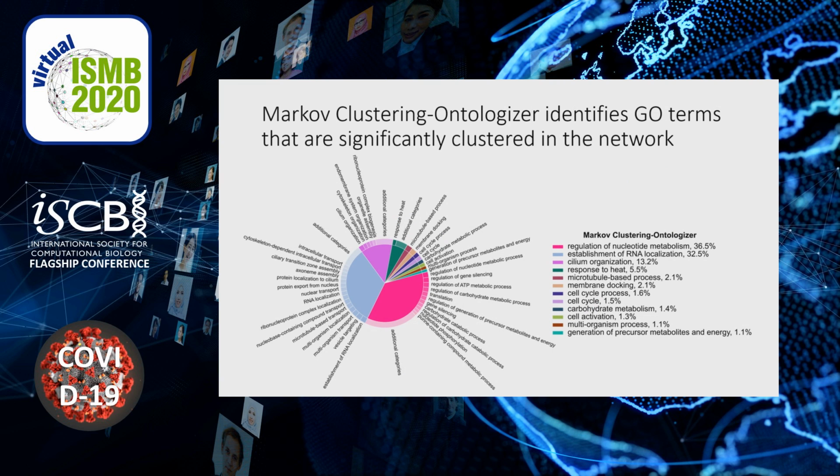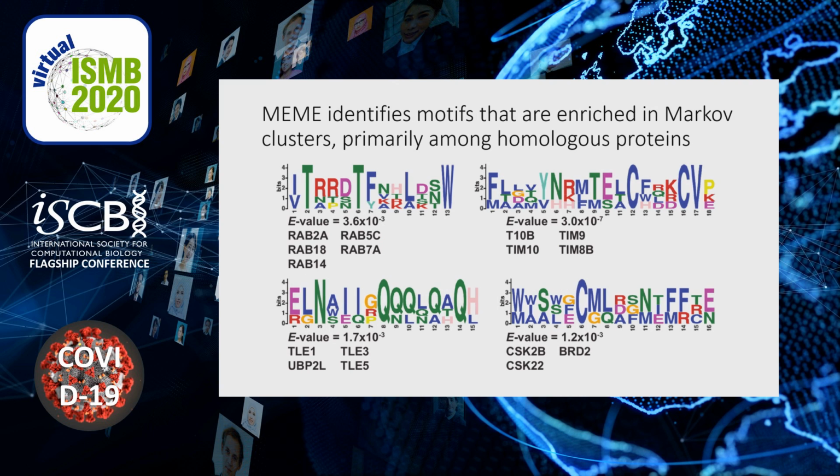Using this approach, Markov clustering and Ontologizer identified GO terms that are significantly clustered in the augmented PPI network. These included, for biological processes, regulation of nucleotide metabolism, establishment of RNA localization, and cilium organization. Similarly, MEME identified protein sequence motifs that are enriched in Markov clusters. However, these motifs occurred primarily among homologous proteins, therefore this was not an unexpected result.